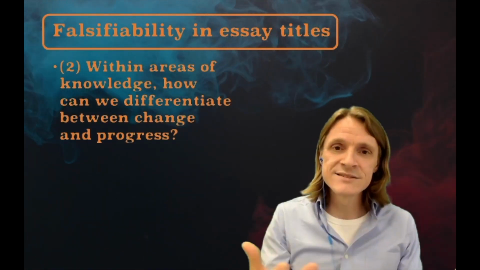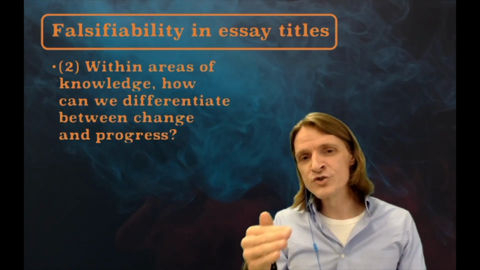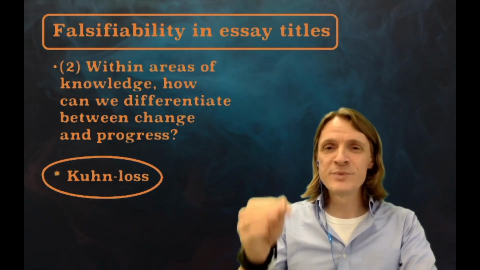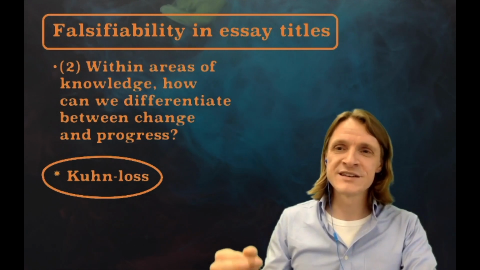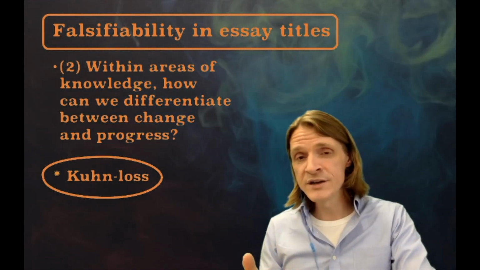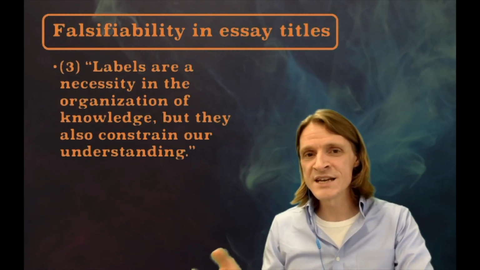On the other hand, we used to have a theory that nicely explained things, and now we don't, so we know less. This phenomenon is called Kuhn loss. It is these links to falsifiability, to paradigm shifts and scientific progress that can be explored here in this title, among other things. Title 3, labels are a necessity in the organization of knowledge, but they also constrain our understanding.